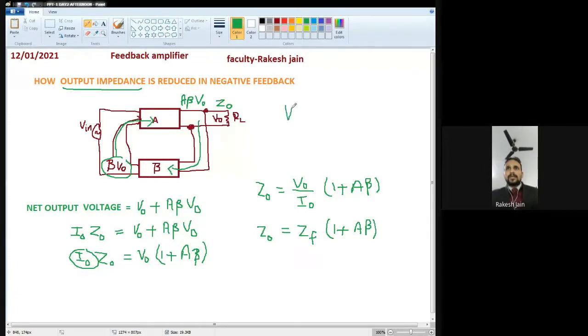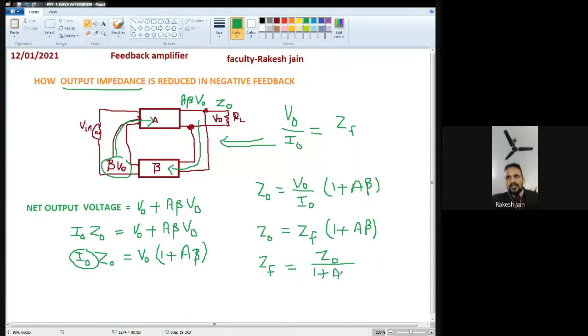I am writing down here. This V0 upon I0 is coming from our derivation, so it is the new feedback. From this diagram we find that it can be denoted by ZF. ZF will be equal to Z0 upon 1 plus A beta.